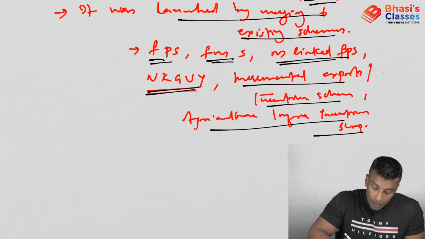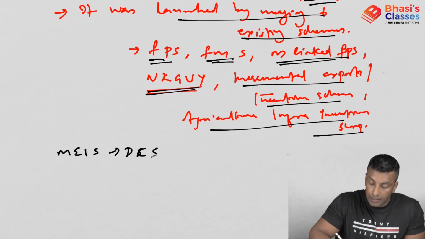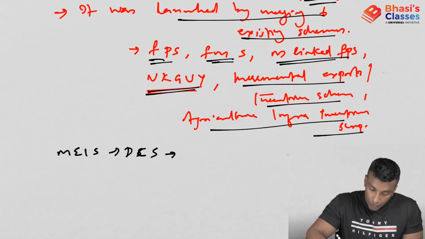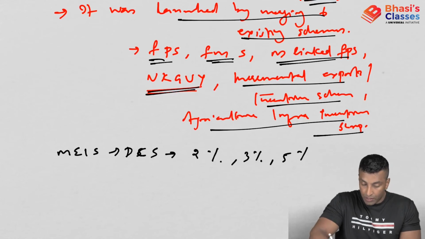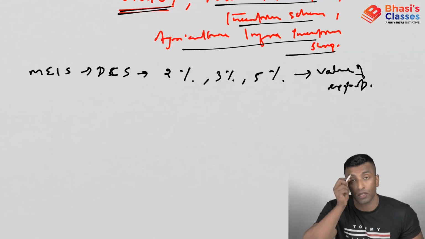What is this? Under MEIS, again DCS was provided. Duty credit scrip was provided of 2%, 3%, 5% of the value of exports. That we have already discussed when we discussed the Focus Product Scheme.